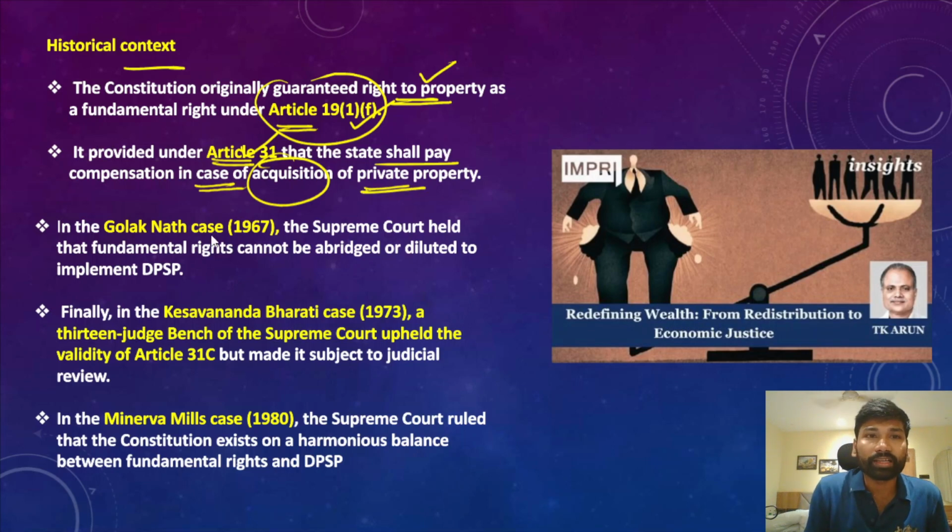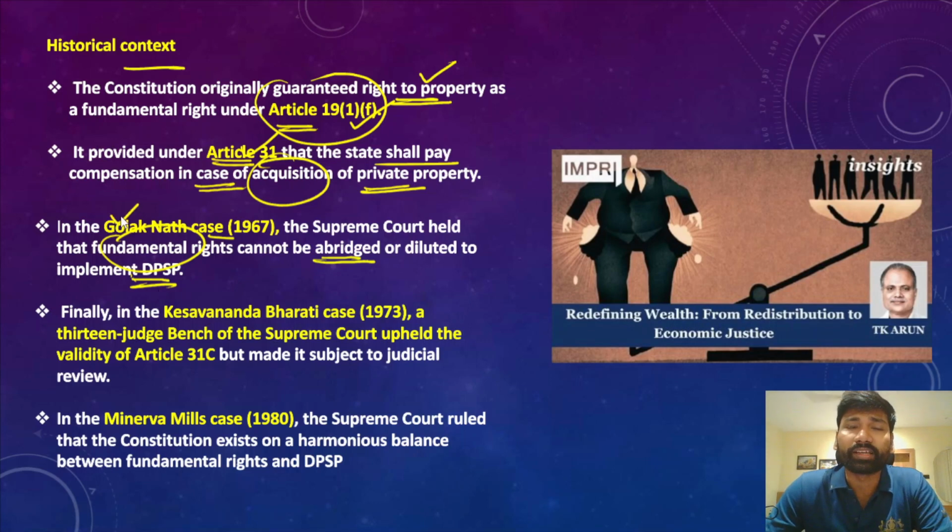However, in the Golaknath case of 1967, the Supreme Court held that fundamental rights cannot be abridged or diluted to implement the DPSPs. So this is what the Supreme Court has said in the Golaknath case. We cannot take away or abridge the existing fundamental rights to implement the directive principles of state policy.